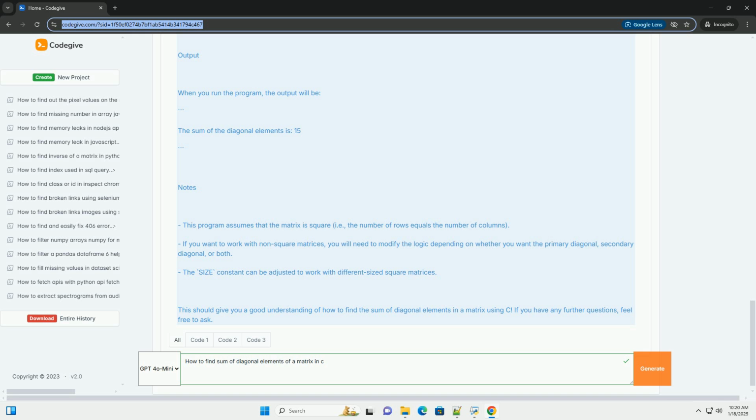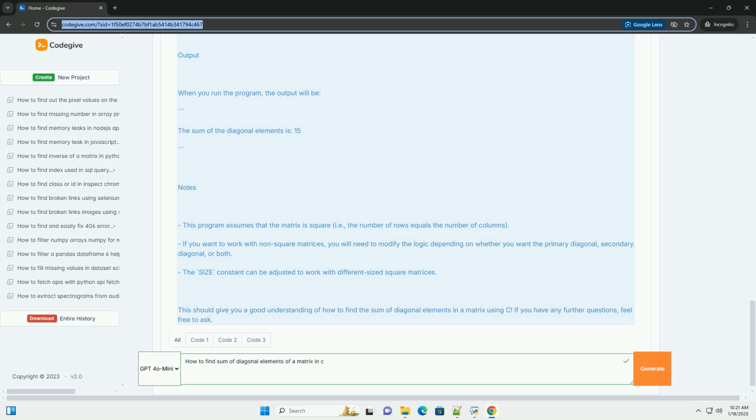Example code. Here's a simple C program that demonstrates how to find the sum of the diagonal elements in a square matrix. Explanation of the code. 1. Matrix declaration. We declare a 3x3 matrix and initialize it with values. 2. Sum variable. We declare an integer variable sum to hold the total of the diagonal elements.